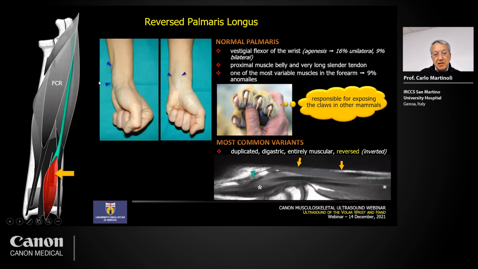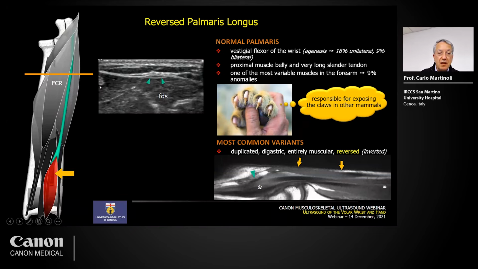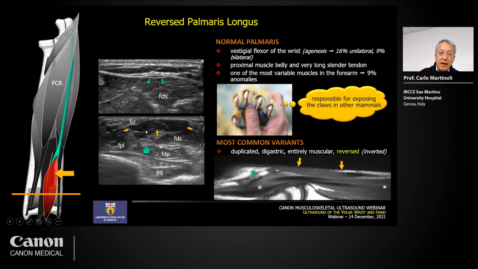But in some instances, the muscle may be located distally and the tendon proximally. So in these cases, when we place the probe at this level, just on the ulnar side of the flexor carpi radialis, we can recognize the tendon, but not any muscle structure. And going down, we can identify the additional muscle located superficial to the flexor digitorum superficialis.